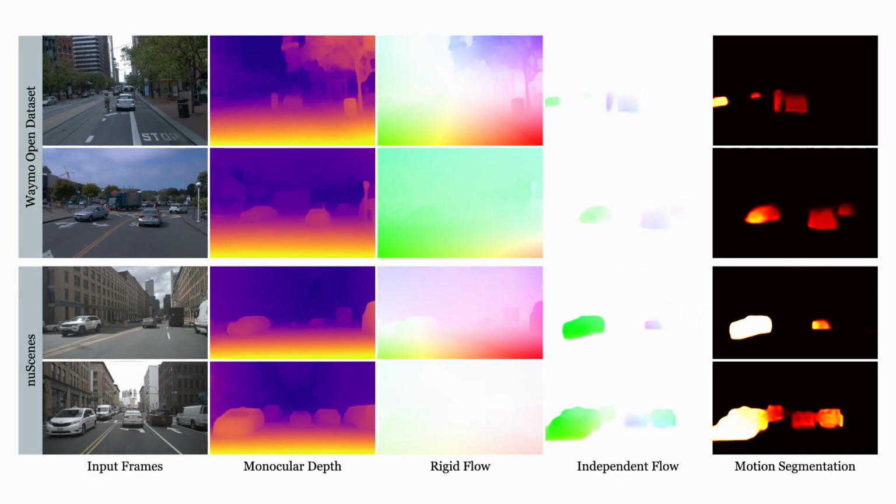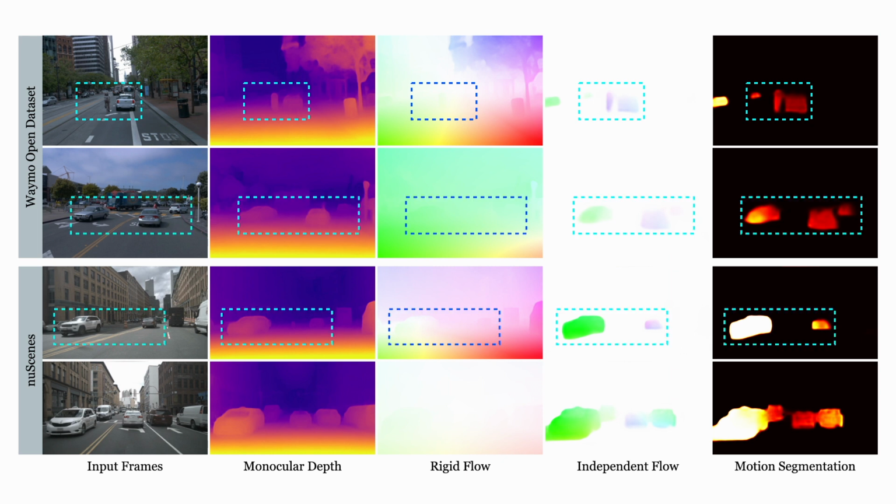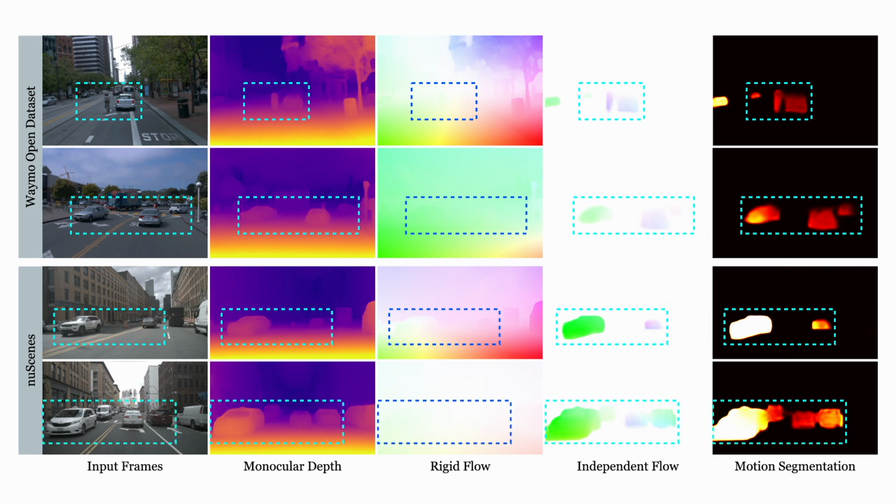Here we show qualitative results of Dynamo-Depth, where the depth of moving objects are predicted accurately along with correctly predicted independent motion and motion segmentation. Specifically, Dynamo-Depth is able to recover and model small objects in the top row, accurately model independent motion during camera rotations in the middle rows, and predict accurate estimates where independent motion is extensive in the bottom row.